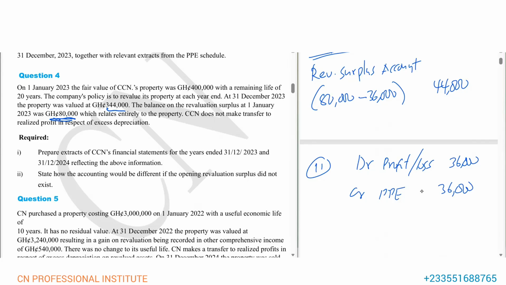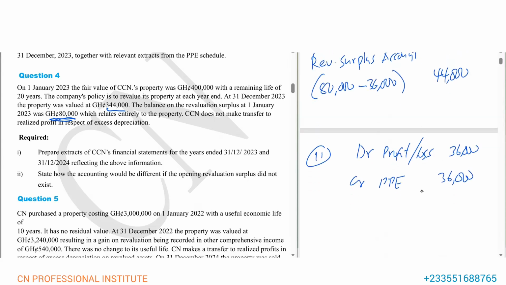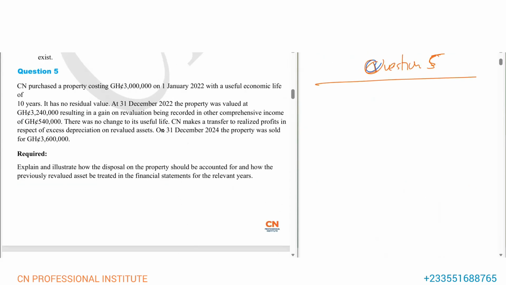So the loss of 36,000 will be recorded in profit or loss, and the carrying value will still be 344,000. So that's it. If there's no balance in the revaluation surplus account, then the loss will be recorded in P&L. It will be debited to P&L. But if there's a balance in the revaluation surplus account, then we'll record the loss in the revaluation surplus account.